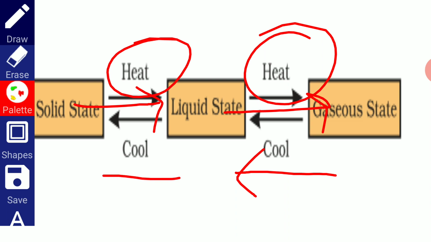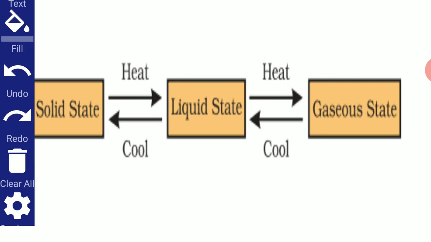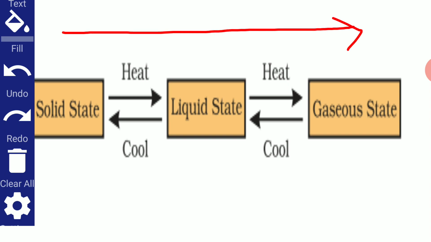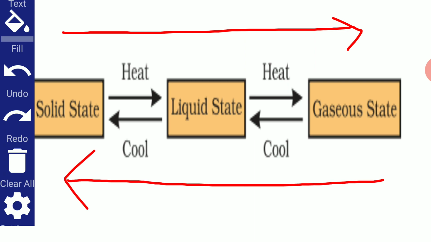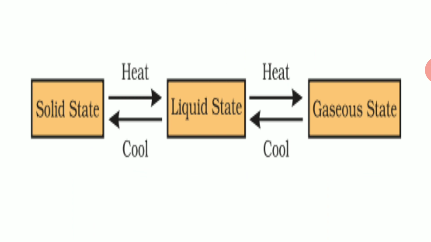And if the temperature is lowered further, the liquid state can be converted back to the solid state. That means on increasing the temperature, the solid changes to liquid and the liquid changes to gas. But on decreasing the temperature, the gas changes to liquid and the liquid changes to solid. So these are the interconversions of the states of matter.